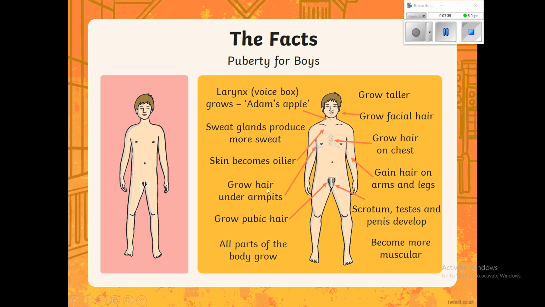Skin becomes oilier. You obviously get hair in your armpits and your pubic area. All parts of the body grow. We've touched on that already. So growing taller, you get facial hair particularly, hair on the chest, arms and legs as well. You get development of the testes and your penis, and you also become more muscular. So they're all the different things that you will go through during puberty as a boy.